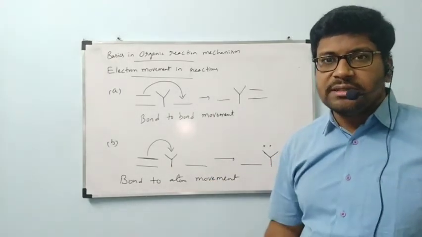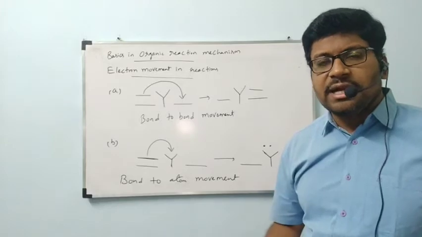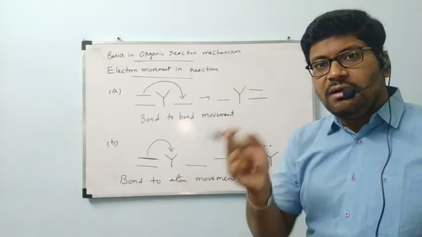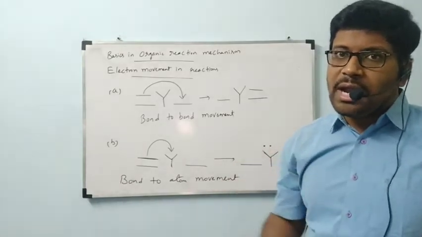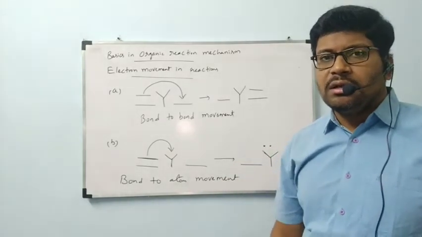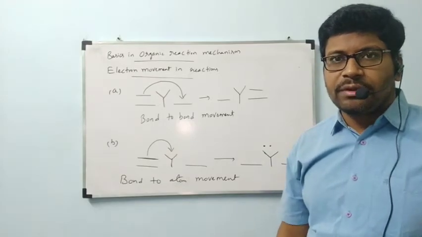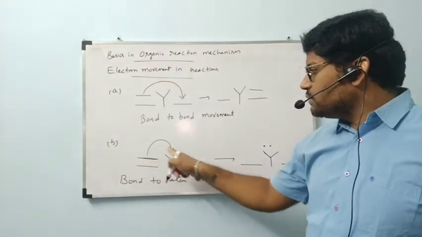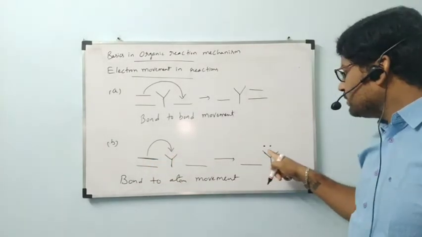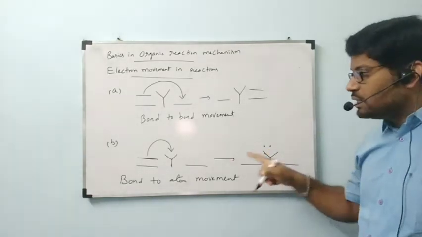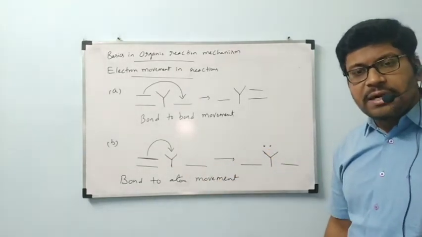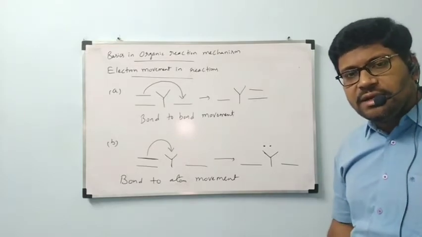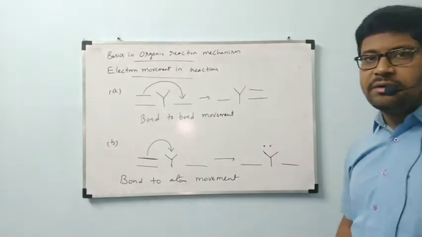These are all possibilities. In any possibility, the reaction contains a mechanism. In that mechanism, we will show this type of electron movement from bond to bond, or bond to atom, or from atom to bond. Any possibility we can show. Is it okay, ma'am? Now, if a bond is shifted towards an atom, then that atom gets an electron pair, because that pi bond is nothing but an electron pair. Those 2 electrons are shifted towards Y itself, so Y will get that electron pair.